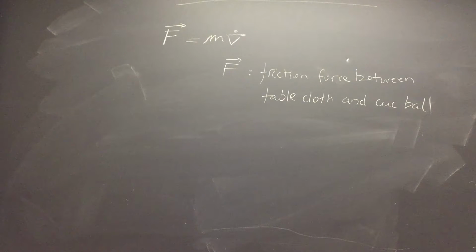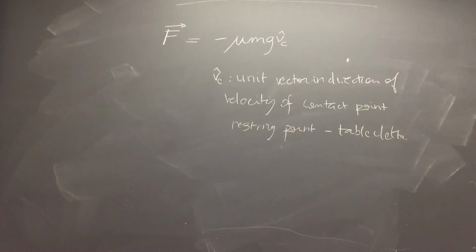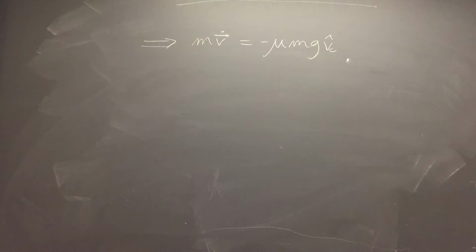This is the translational equation of motion after impact, where F is the friction force acted by the surface of the table on the cue ball, and V is the velocity of the center of mass of the cue ball. The friction force is given by the following, where Vc hat is the unit vector in the direction of the velocity of the contact point between the table and the cue ball. We can now plug in the expression of the force. The mass terms on both sides cancel out. We are left with an expression that is the linear acceleration of the cue ball after impact.